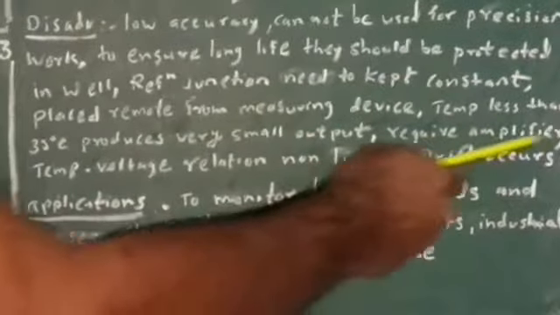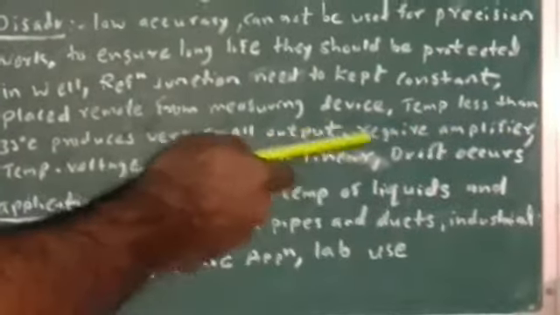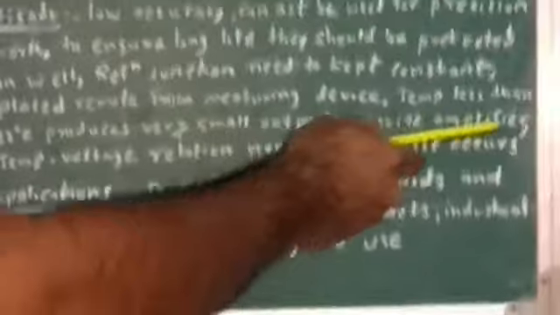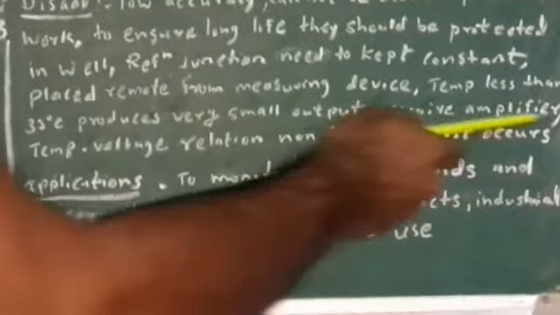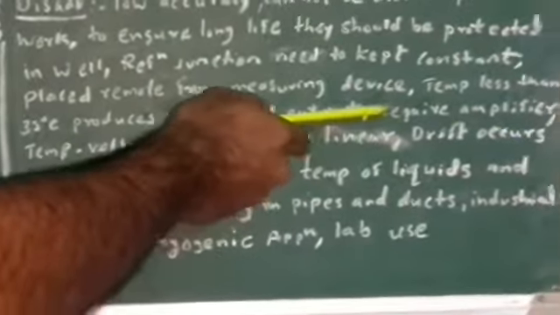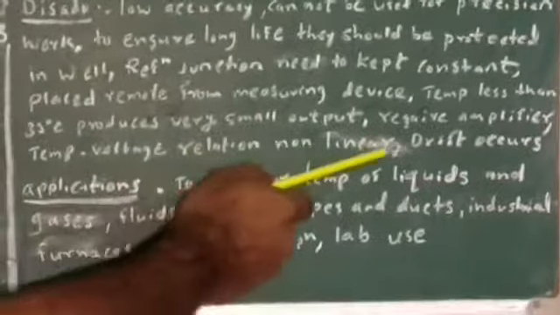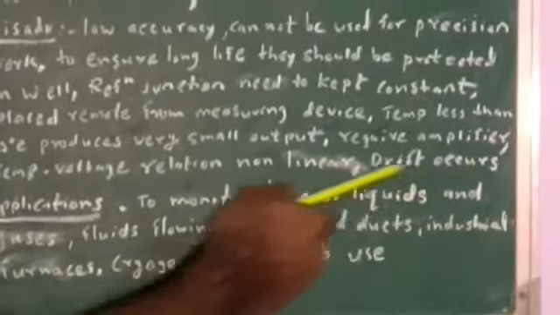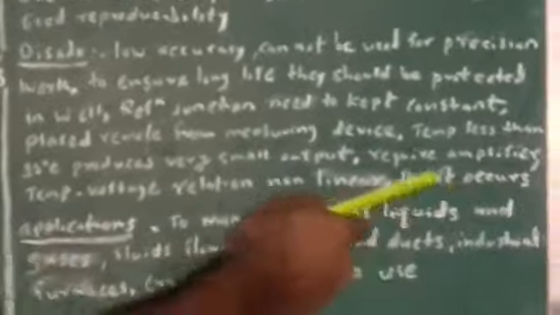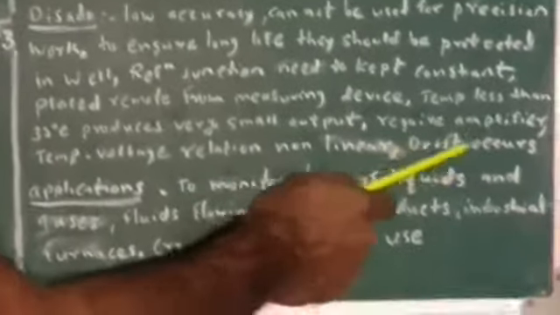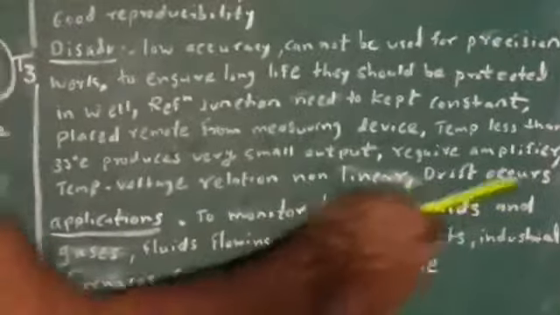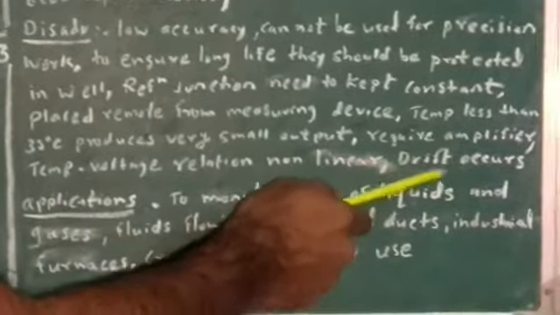Then it requires an amplifier, as you know that the output of thermocouple is very small. An amplifier is necessarily required in the circuit. Then the temperature-voltage relation is not linear. So on the linearity basis also there are problems in thermocouple. And drift occurs, as this is the active type of transducer. So normally for active transducers, the drift problem generally appears.